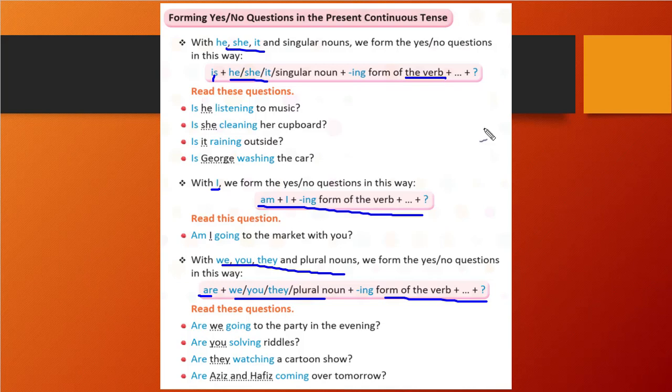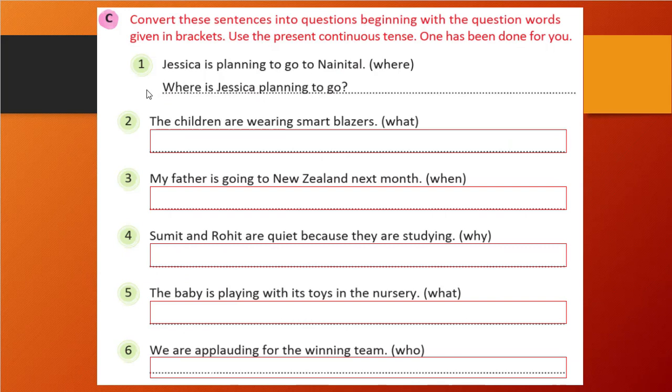Okay, so let's see some exercise of it. Here, in C, what we need to do is convert this sentence into a question, beginning with the question word given in the bracket. So how are we going to create it? See here, the questions are given with the question word. That is, we need to make this sentence.